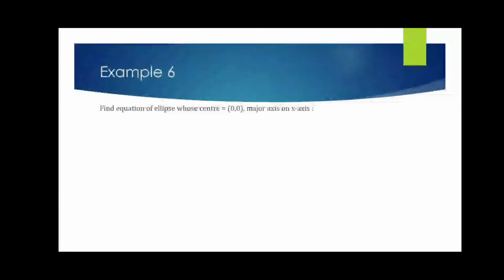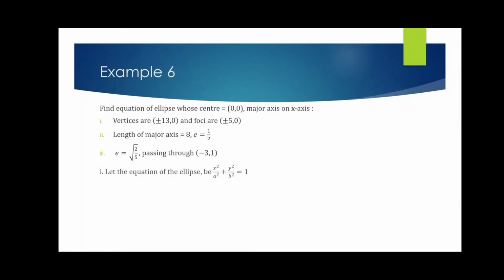Next problem, find the equation of an ellipse whose center is 0 comma 0 and major axis is on x-axis. So these are the two things given with additional criteria. The first one is vertices given to be plus minus 13 comma 0 and foci given plus minus 5 comma 0. Length of the major axis given 8 and the eccentricity given half. In the next case, the eccentricity given root over 2 by 5 and passing through the point minus 3 comma 1. So let us start off with the first one.